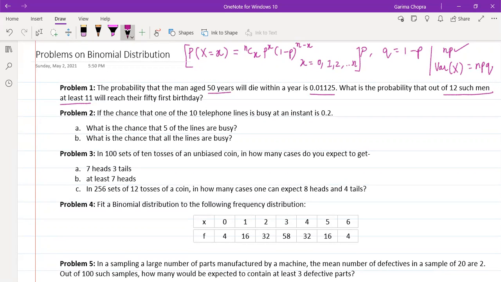So if we talk in the context of binomial distribution, first of all we will assume a random variable.